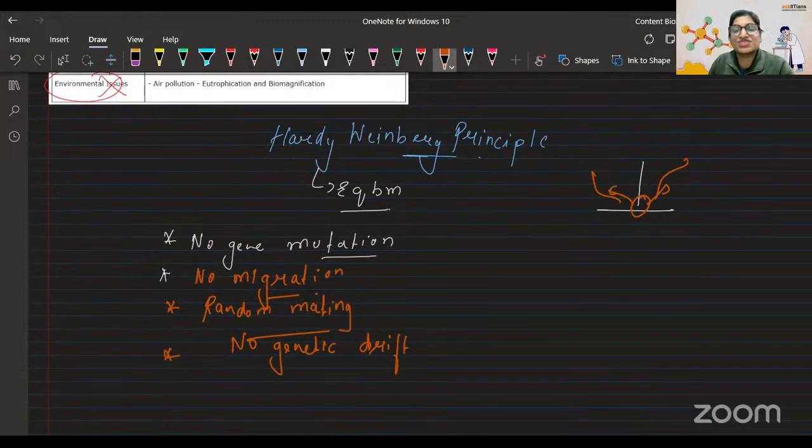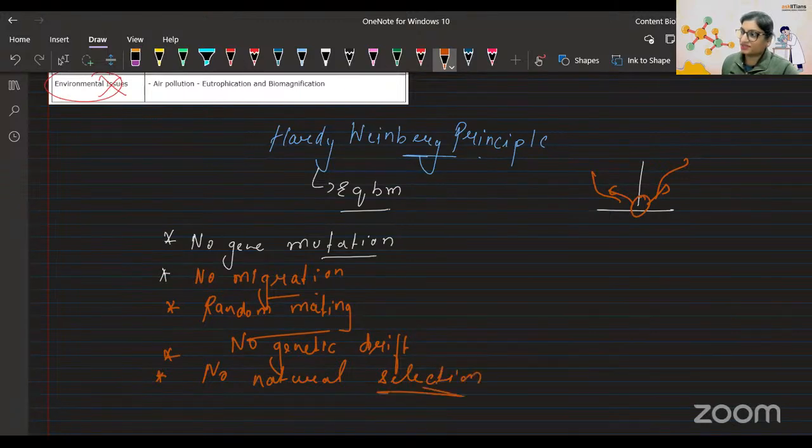Genetic drift is a chance change in allele frequency. For example, by chance a population crashes and only one or two organisms survive out of it. That is not happening here. Next, no natural selection is happening. So this is the point.